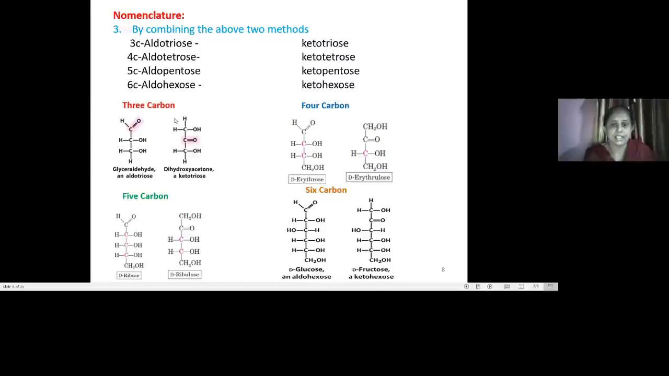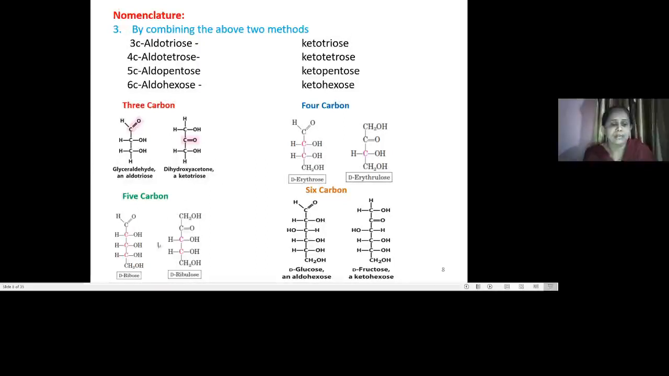The first examples have 3 carbons: glyceraldehyde and dihydroxyacetone. Both are trioses, meaning 3-carbon compounds. Glyceraldehyde is an aldose sugar, and dihydroxyacetone is a ketose sugar. Next are examples of 4-carbon monosaccharides, D-erythrose and D-erythrulose; one is an aldose sugar, the other is a ketose sugar.